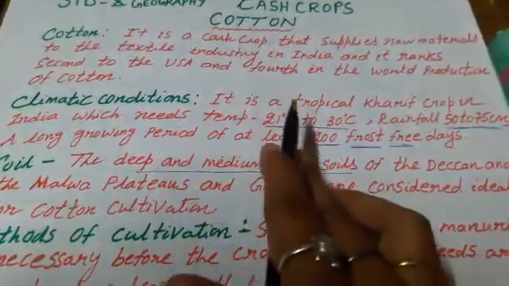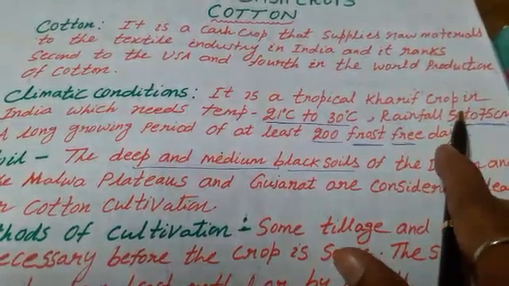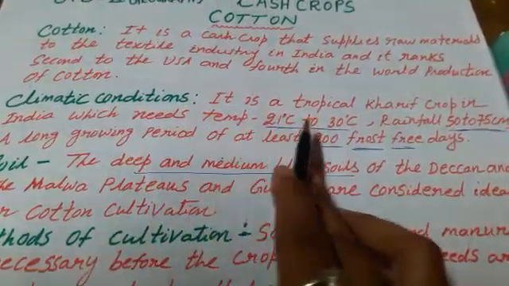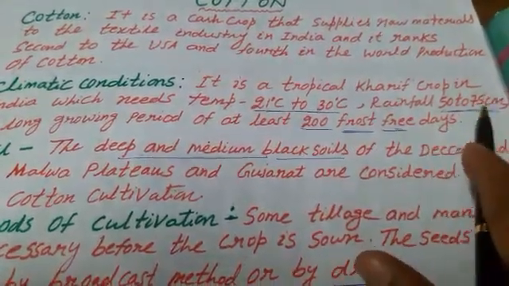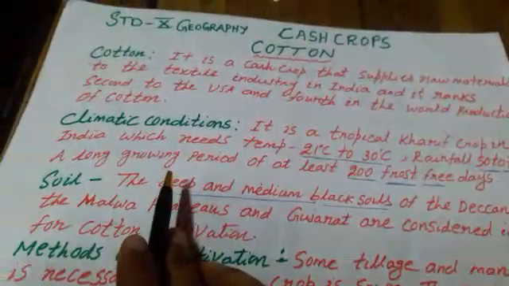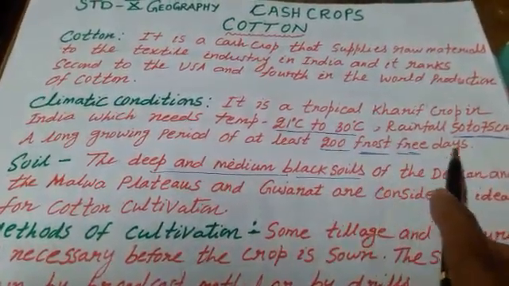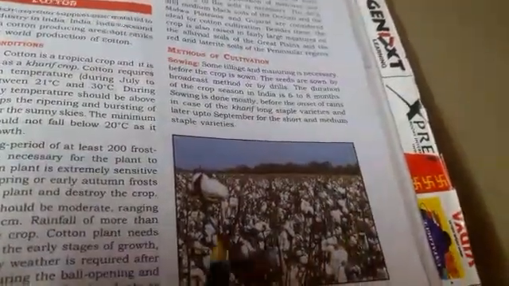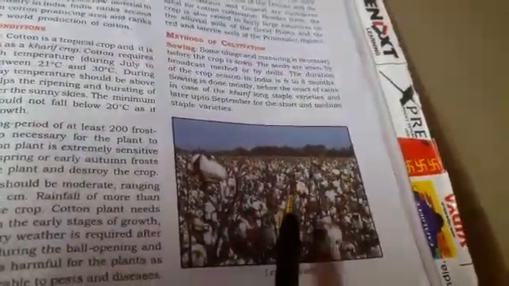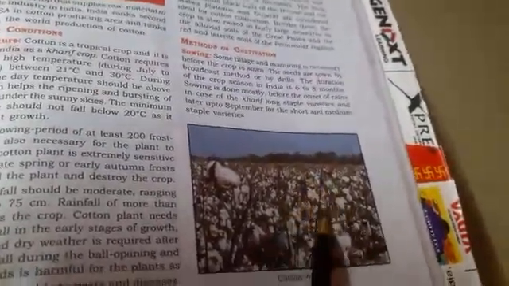Climatic conditions. It is a tropical kharif crop, which means sown in summer and harvested in winter in India, which needs temperature 21 degrees Celsius to 30 degrees Celsius, rainfall 50 to 75 cm, and a long growing period of at least 200 frost-free days needed for cotton cultivation.